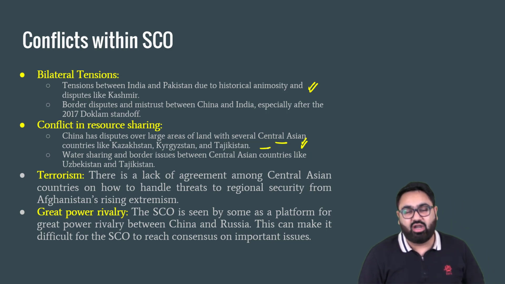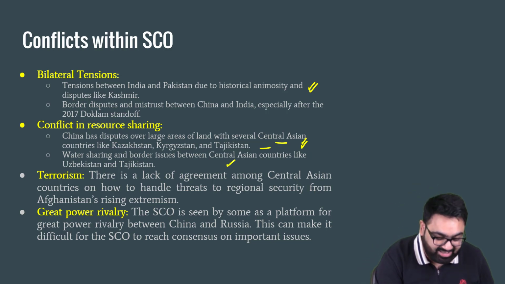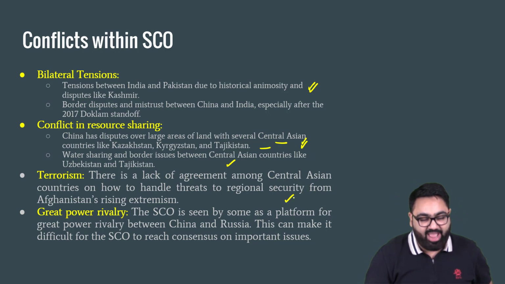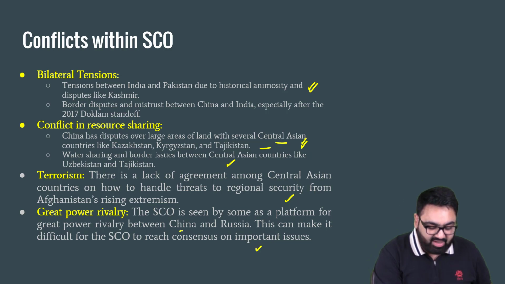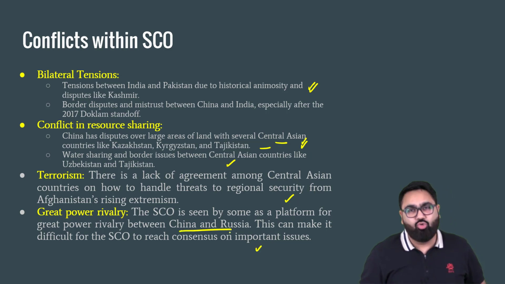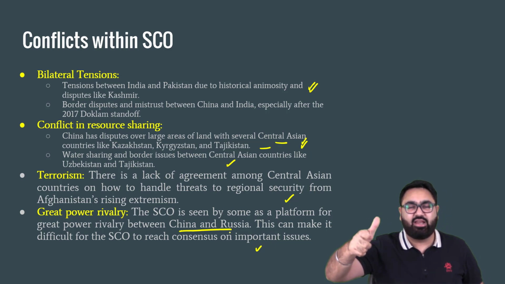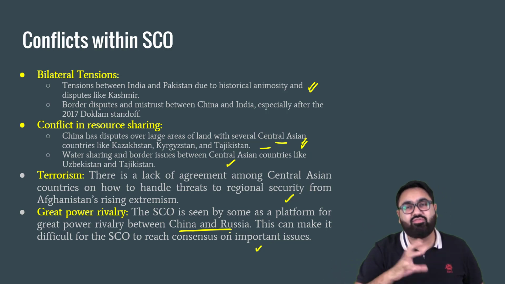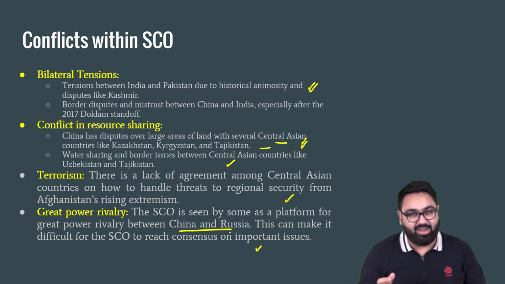Water sharing and border disputes have been a major concern amongst these countries. Terrorism also has been alive and kicking in this part of the world. And then there is the great power rivalry between China and Russia, over who will take the bigger role here. So again, rather than just writing India-China conflict, China-Pakistan or India-Pakistan conflict, it is better to give these kinds of generalized subheadings